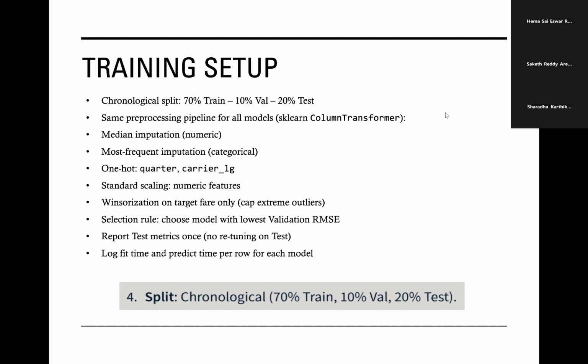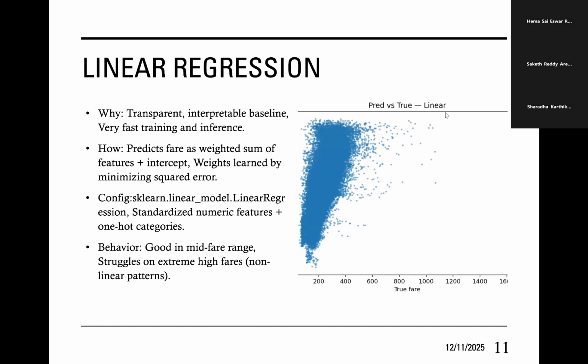Our selection rule is simple. We pick the model with the lowest validation RMSE, then we report test metrics once, without tuning on test. We also log fit time and predict time per row for each model so we can talk about both accuracy and speed. Let's see the linear regression.